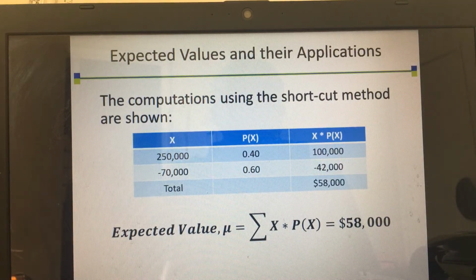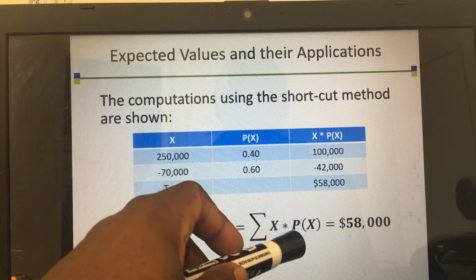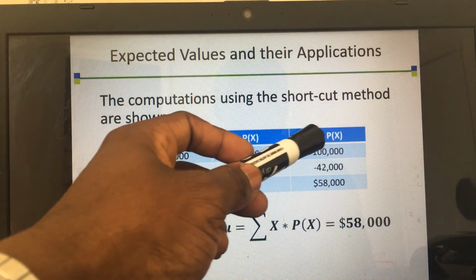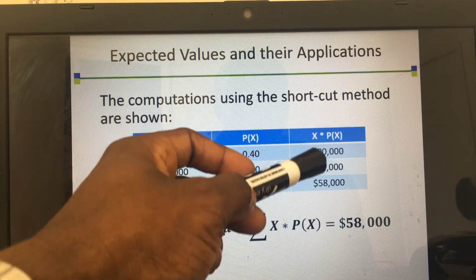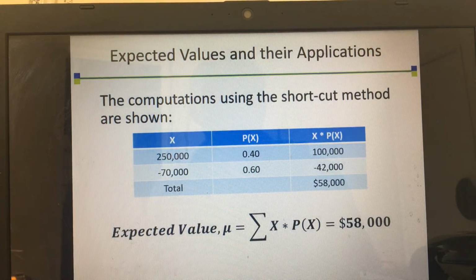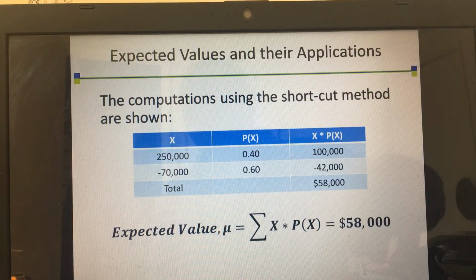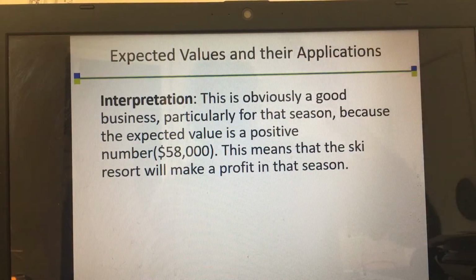Now, to answer the question, the expected value is the summation of x times the probability of x. If you add them, you get a positive 58,000. Whenever it is a positive number, it usually means that it is a good business, or I would say a profitable business, if you are able to figure out the real probabilities of success. This is how I interpreted it. This is obviously a good business, particularly for that season, because the expected value is a positive number.